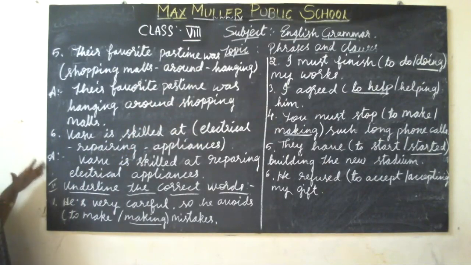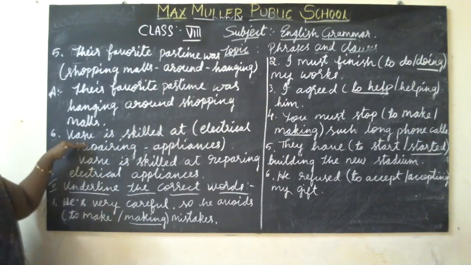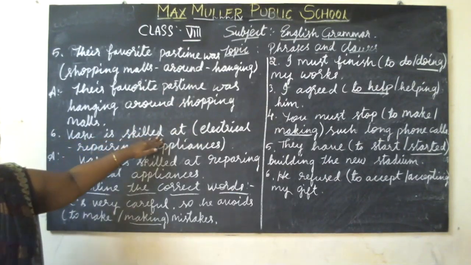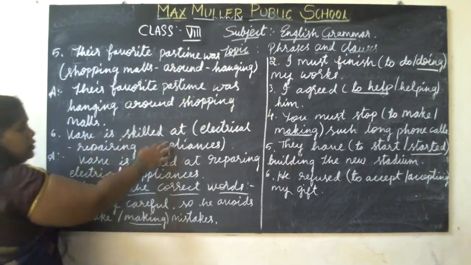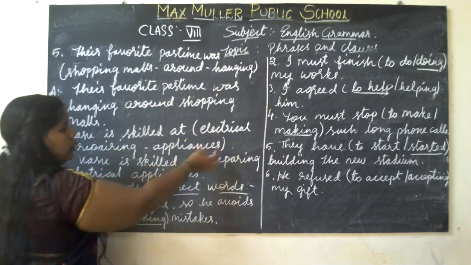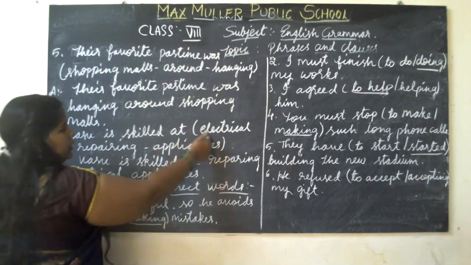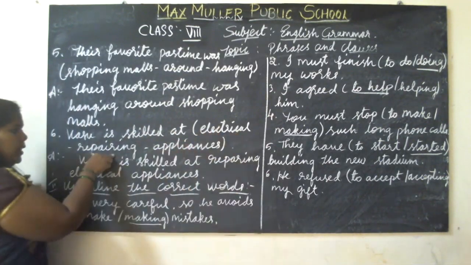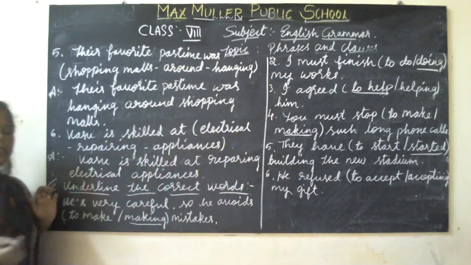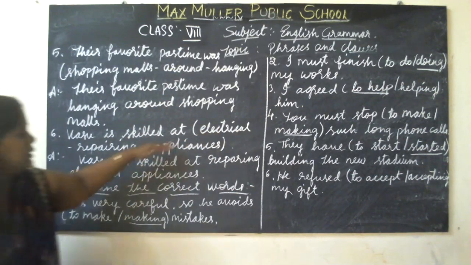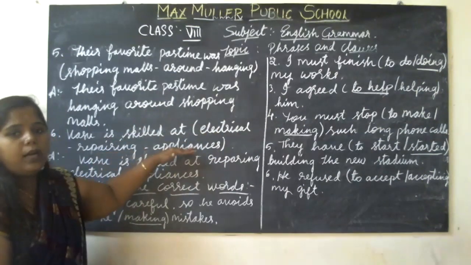Okay, so the next, the sixth one. Vasu is skilled at. It's a question. In the jumbled words we have to make a complete sentence now, right? The words given are electrical, repairing, appliances.